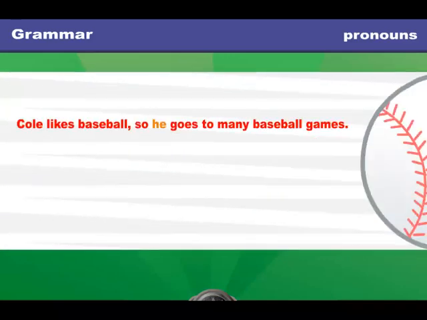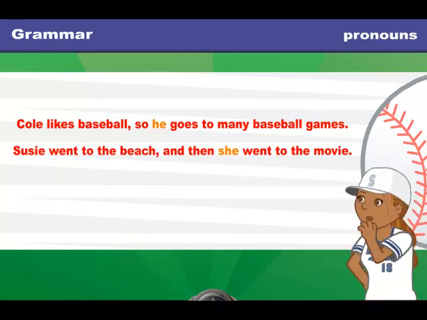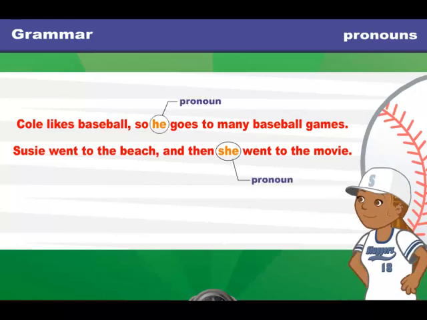Here are a couple more examples. Cole likes baseball, so he goes to many baseball games. Susie went to the beach, and then she went to the movie. So, the pronouns here are he and she, right? Precisely. Notice how the pronouns are used instead of repeating the noun.